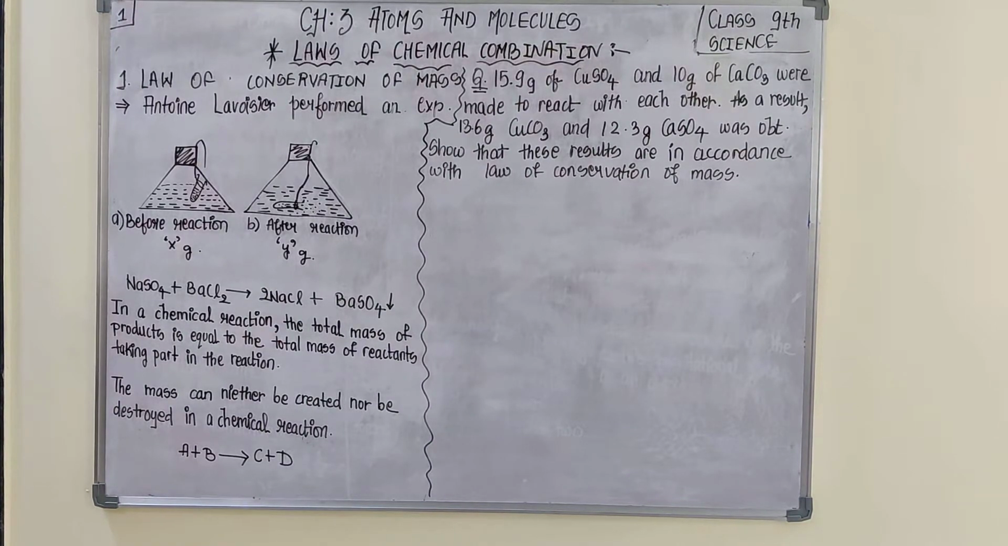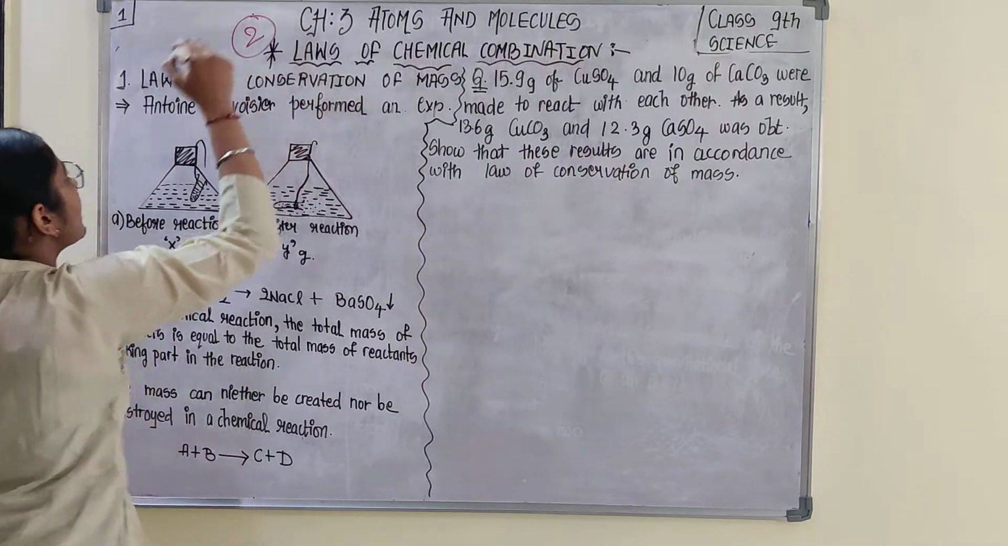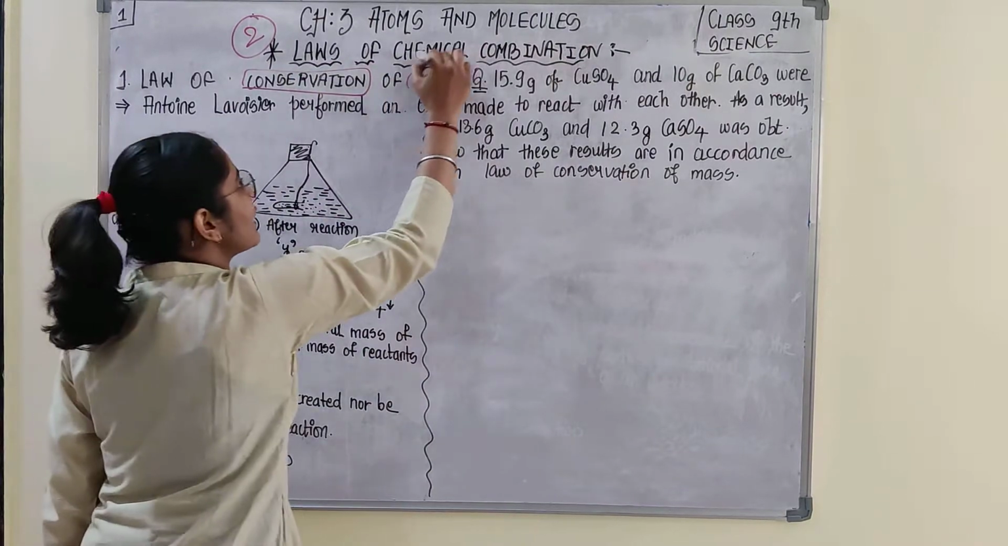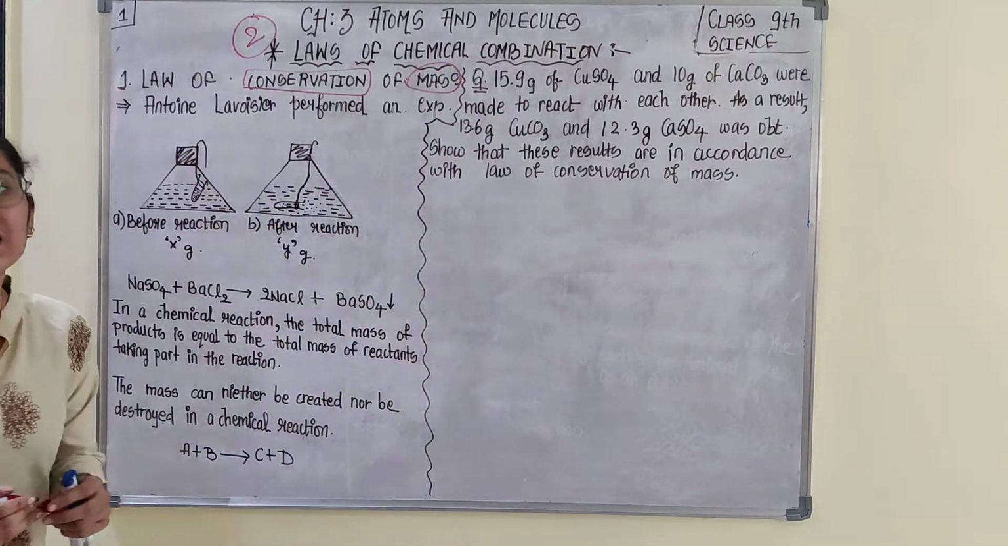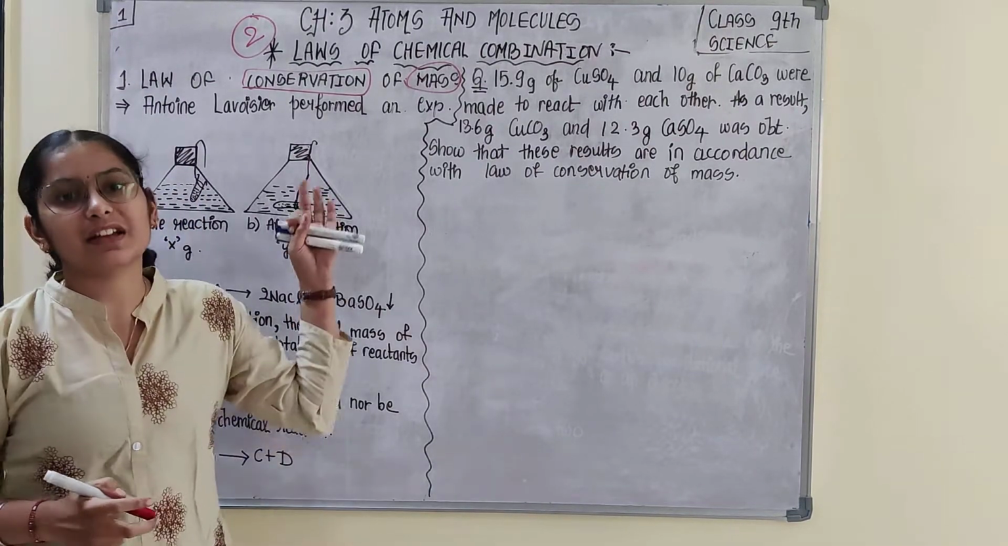So now here we are going to start with laws of chemical combination, and in that first there are two laws of chemical combination. The first is on the basis of law of conservation of mass. After hearing the topic, what do you understand? That in this case there is conservation of mass.